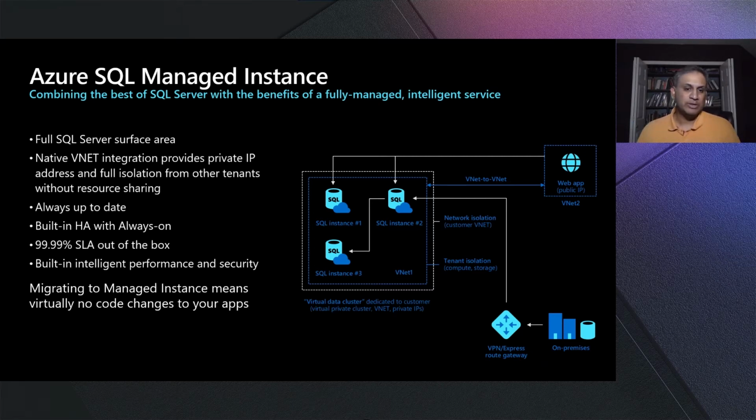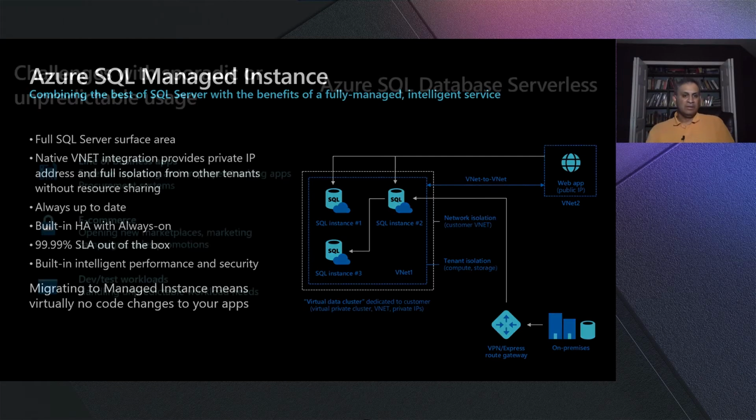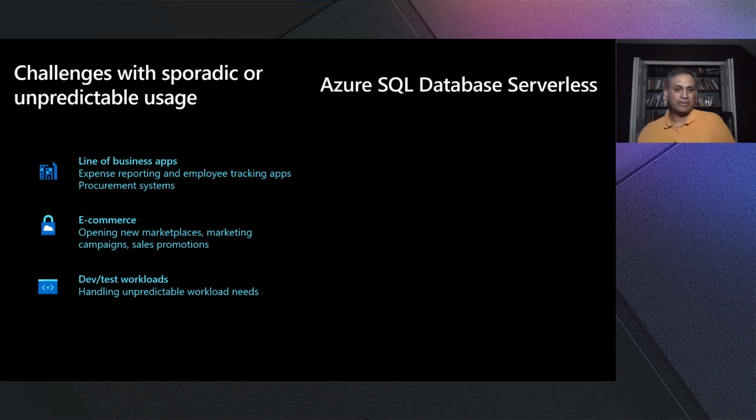No matter which option you choose, Microsoft manages the instances for you, keeps them up to date with the latest and greatest version, evergreen, and takes care of the upgrades, patching, backups, HA, etc. And with industry-leading SLAs such as 99.99 built in out of the box. This means you only have to worry about your applications, and you can lift and shift most applications with minimal to no code changes. Now moving on to other deployment choices.